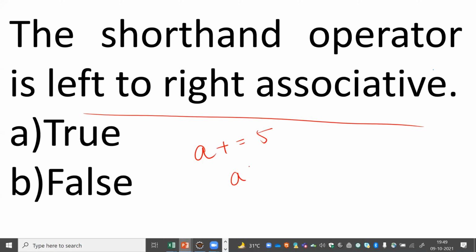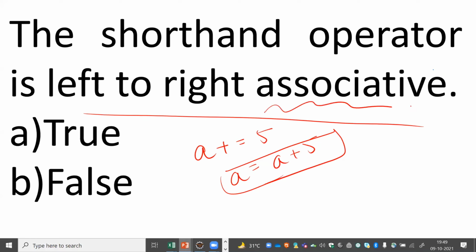We solve it like a = a + 5. It is a predefined thing when we talk about associativity. It is purely mentioned that it is not left to right, it is right to left. So the shorthand operator is right to left associative. So the answer is false.